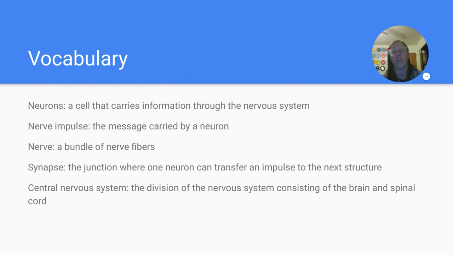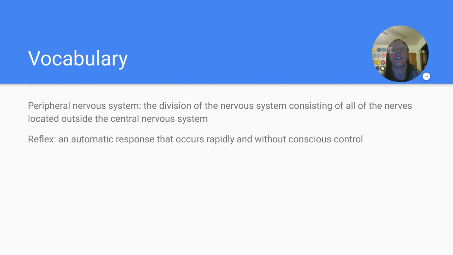So our vocab, neurons, a cell that carries information through the nervous system. Nerve impulse, the message carried by a neuron. Nerve, a bundle of nerve fibers. Synapse, the junction where one neuron can transfer an impulse to the next structure. Central nervous system, the division of the nervous system consisting of the brain and spinal cord. Peripheral nervous system, the division of the nervous system consisting of all of the nerves located outside the central nervous system. And reflex, an automatic response that occurs rapidly and without conscious control.